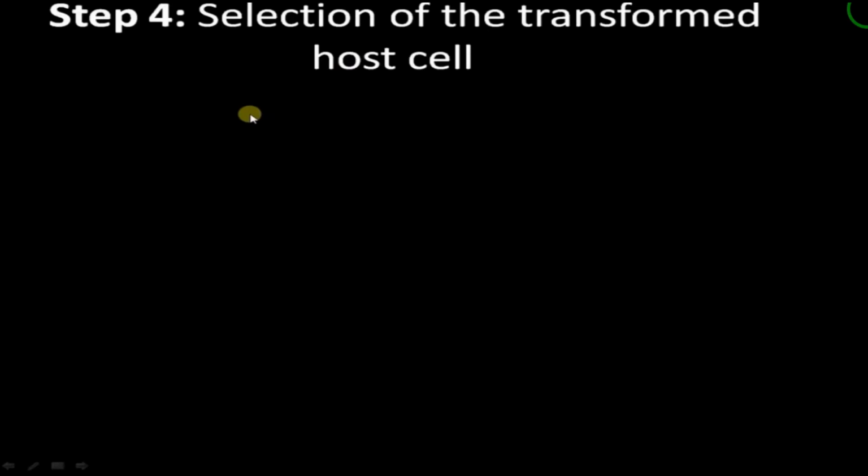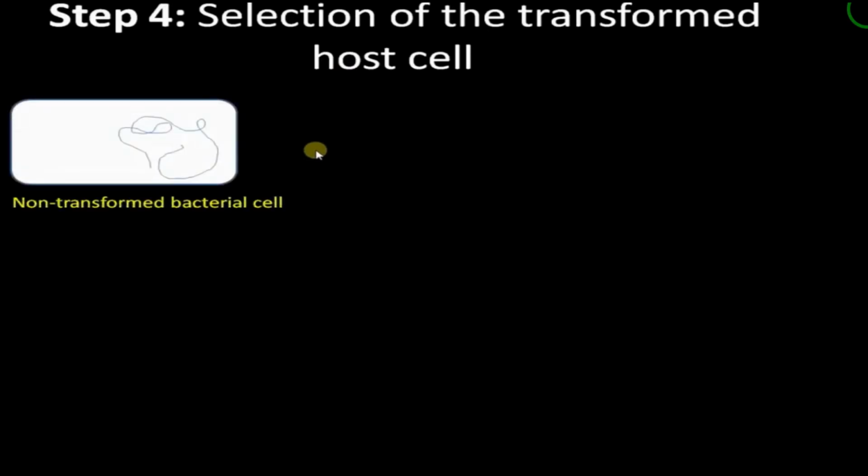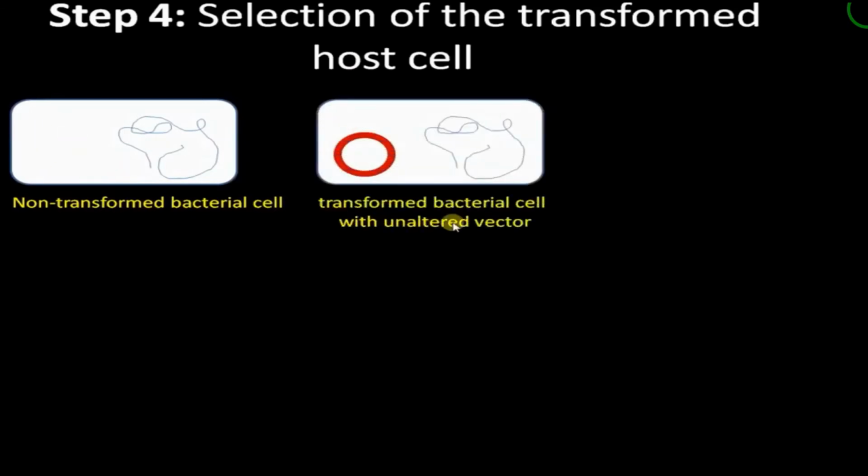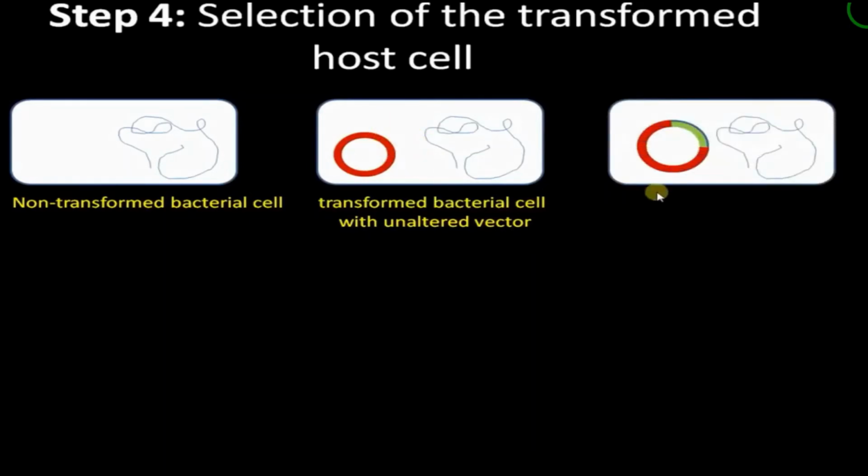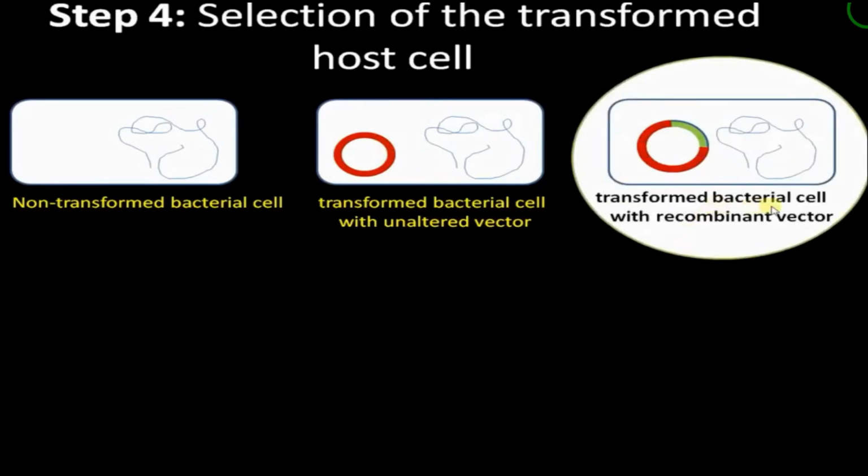Now step 4, selection of the transformed host cell. After the third step we will get 3 types of medium. First, non-transformed bacterial cells. Second, transformed bacterial cells with unaltered vector. Third, transformed bacterial cells with a recombinant vector. We have to select the transformed bacterial cells with a recombinant vector. That medium only we have to select. That is the selection of the transformed host cell.